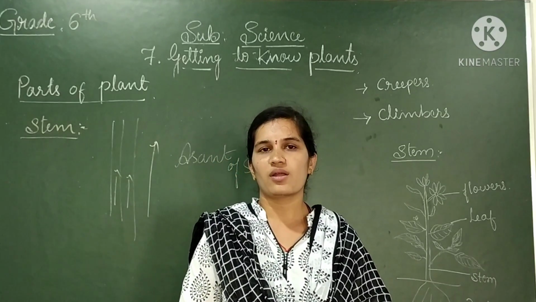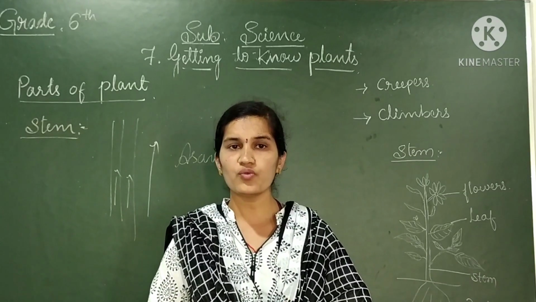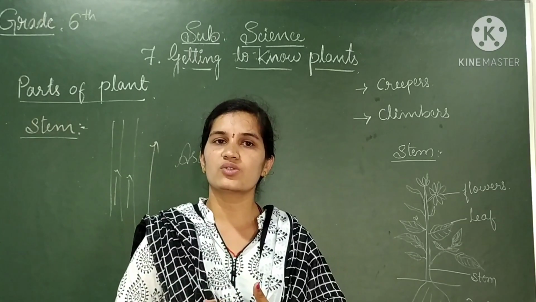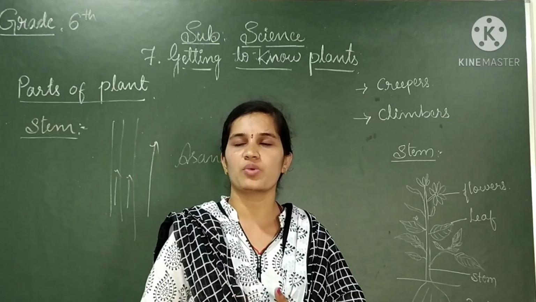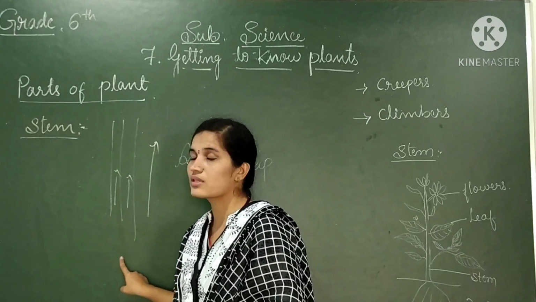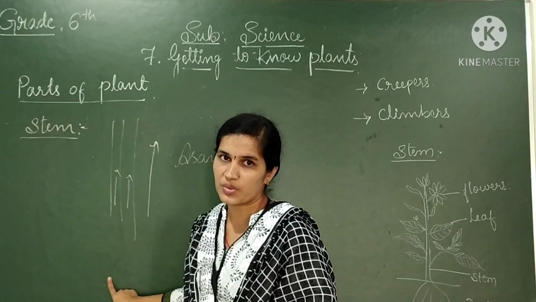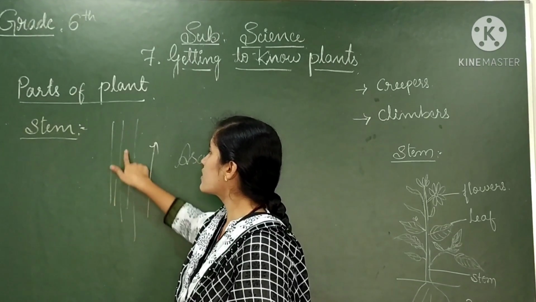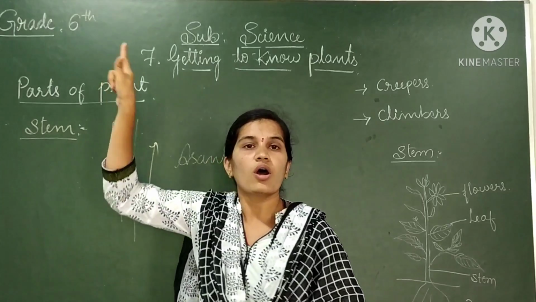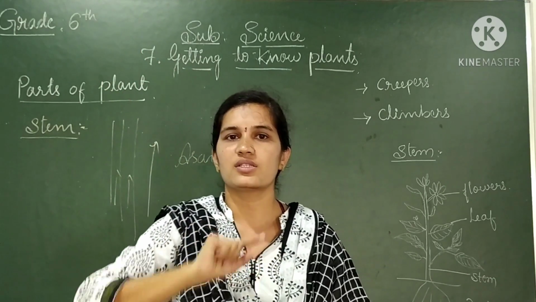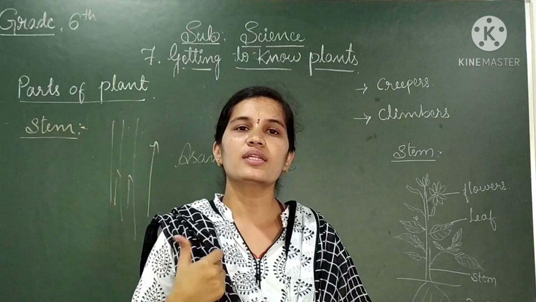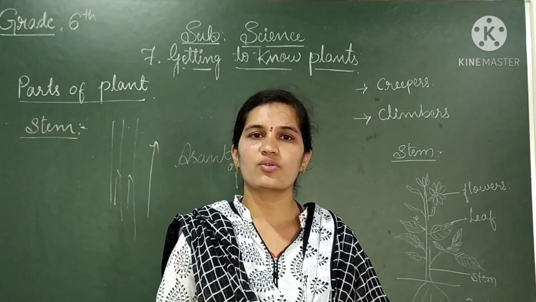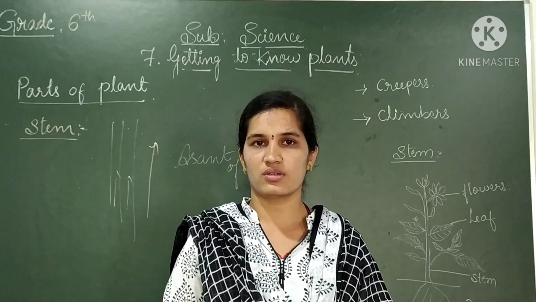Those two vascular bundles, one is for food and another one is for water. So these two are very important parts of a plant, just because they will take the water and other nutrients from the roots and transfer the required water and also the nutrients to all parts of the plant. This is all about the stem. And in some plants the stem is very big and tender in nature, as I have shown in the previous class.